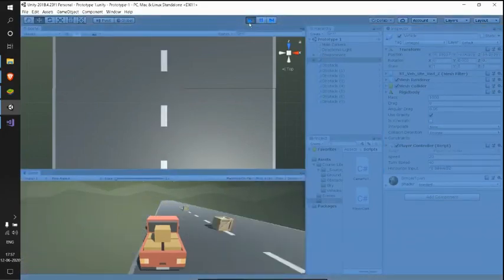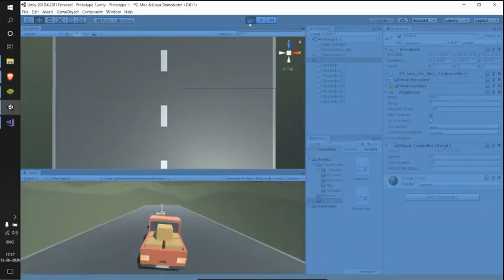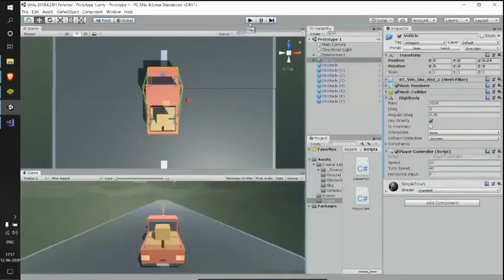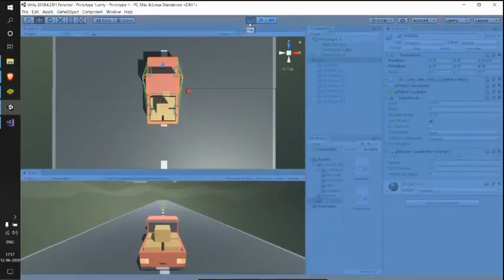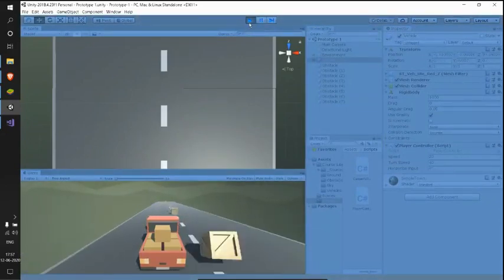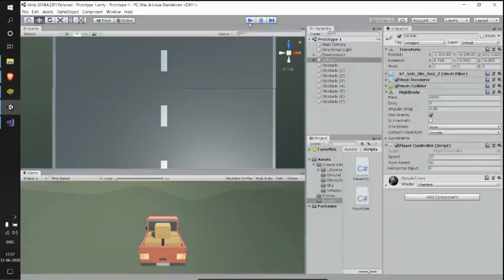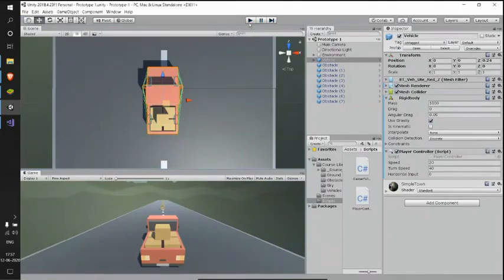So see here, as I press my different arrow keys, say A or D, I am able to move in the X direction. So we have successfully used our horizontal input axis to implement the basic left-right movement, which we are doing just by sliding our car on our x-axis.